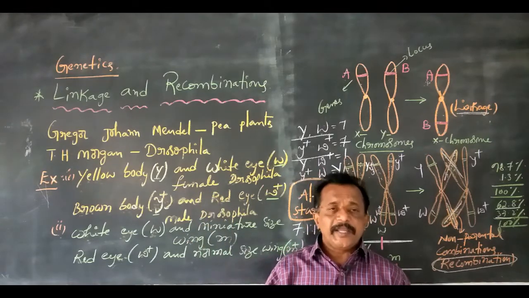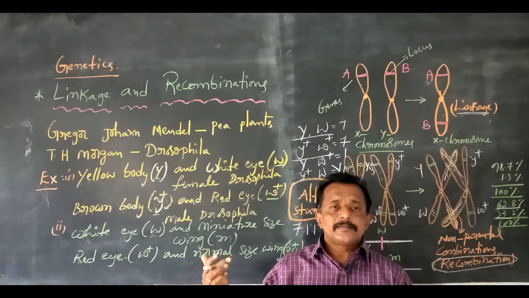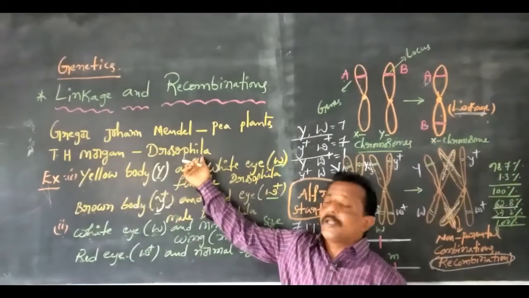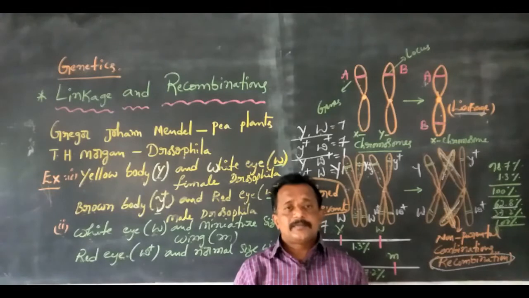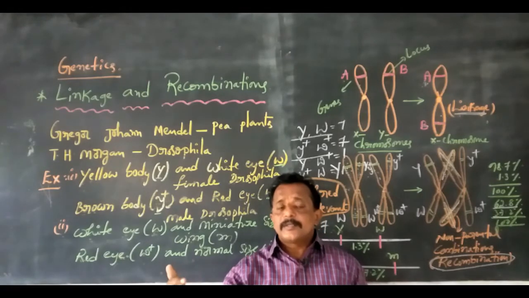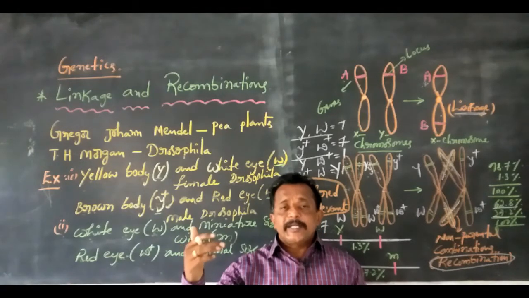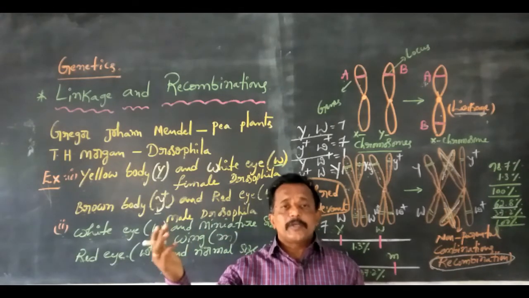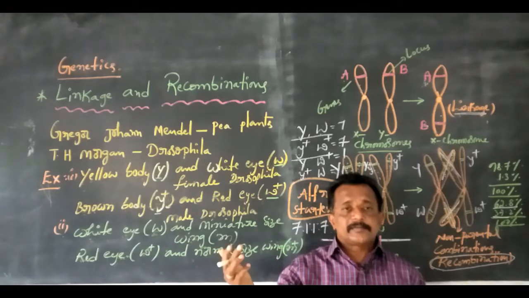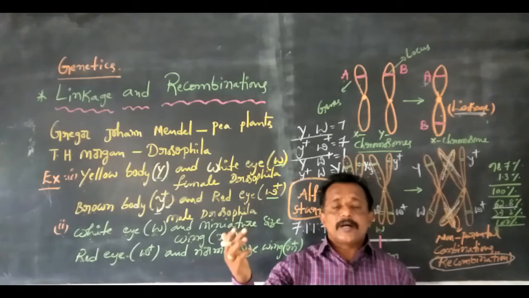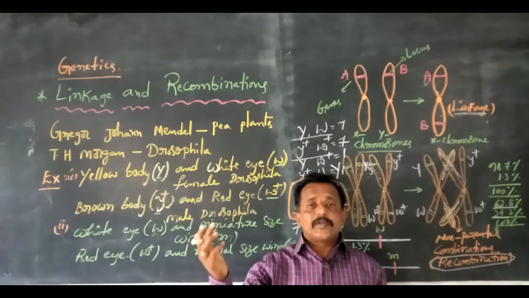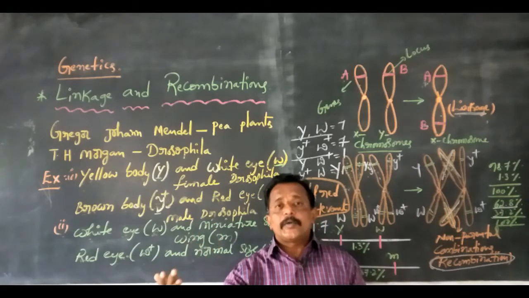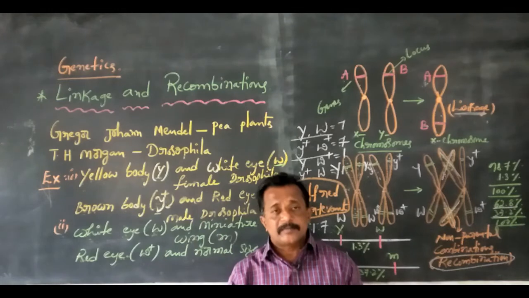In the same way, T.H. Morgan explained the dihybrid process in Drosophila melanogaster. Thomas Morgan also clearly explained the chromosomal theory of inheritance. T.H. Morgan used Drosophila melanogaster in his chromosomal theory of inheritance experiments.